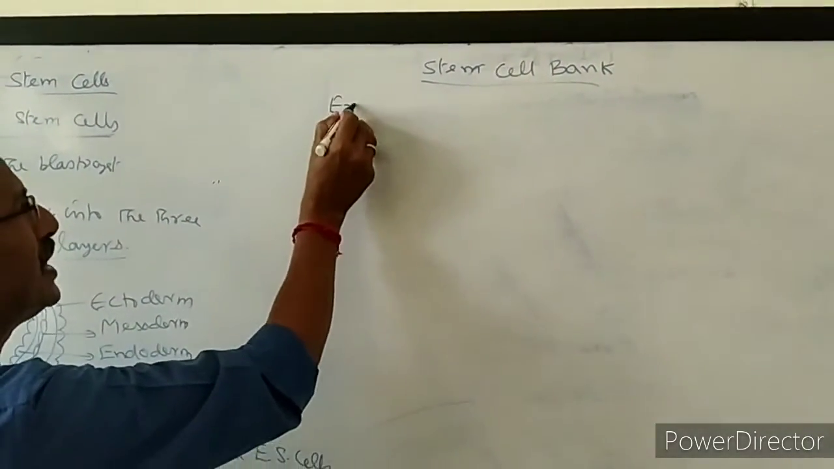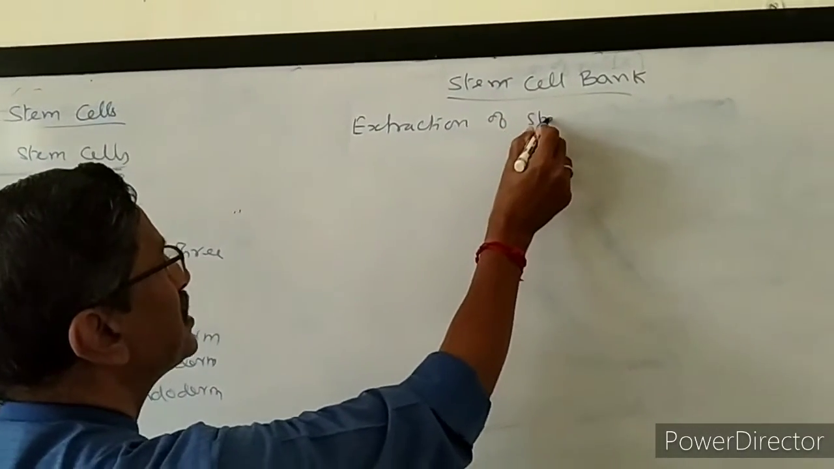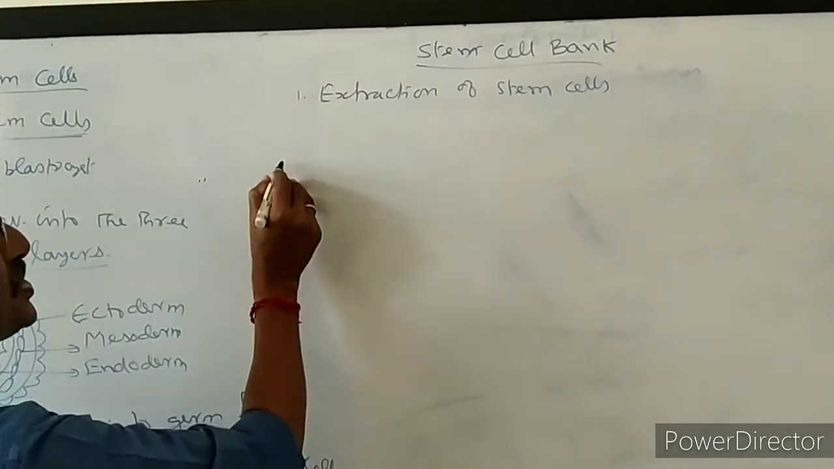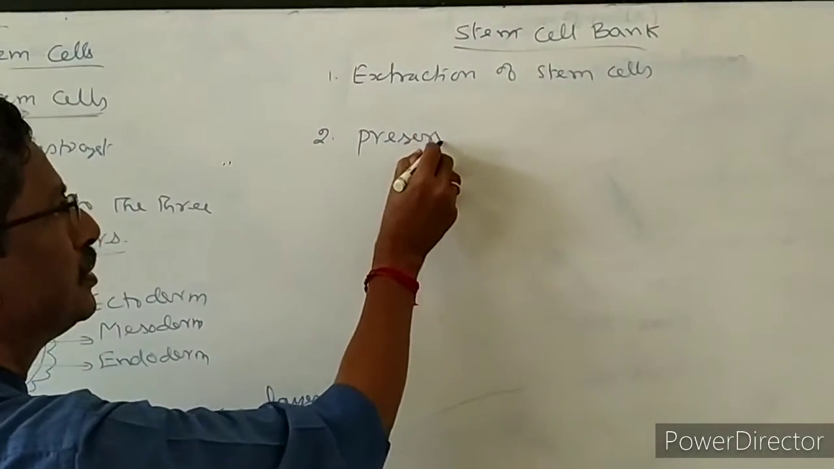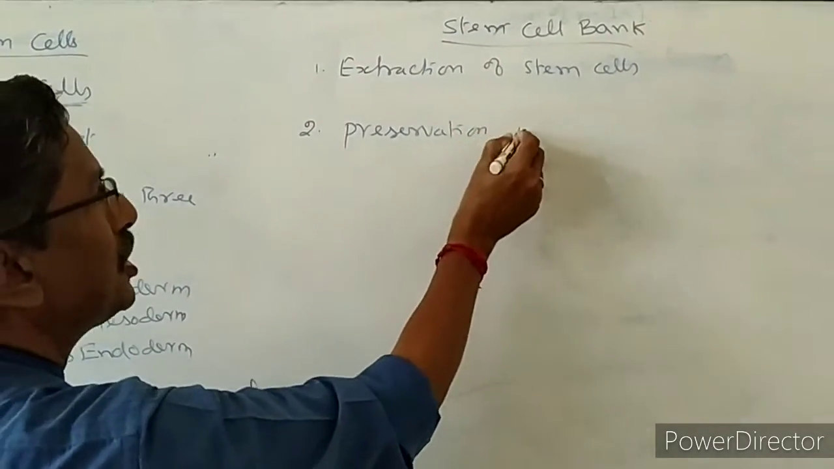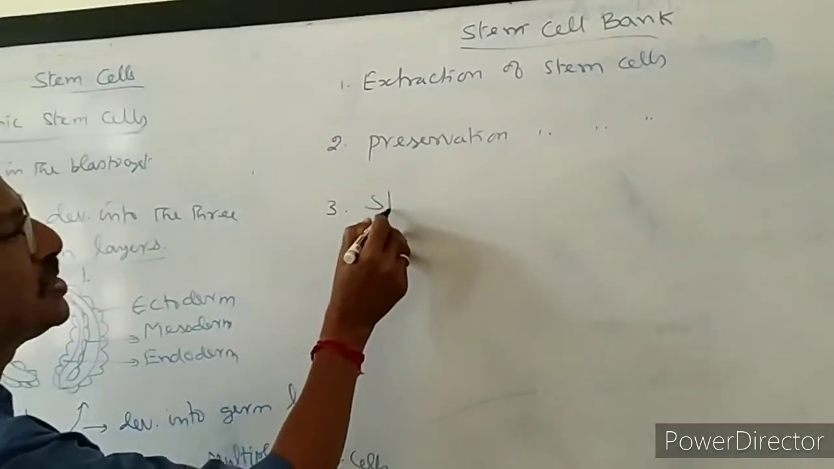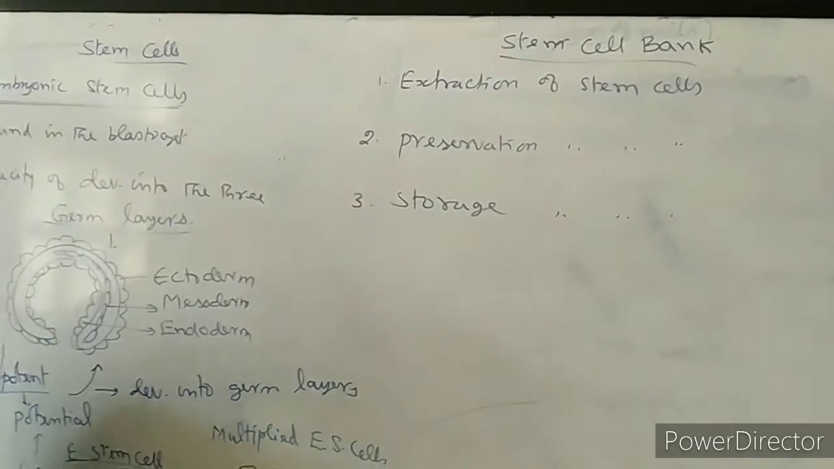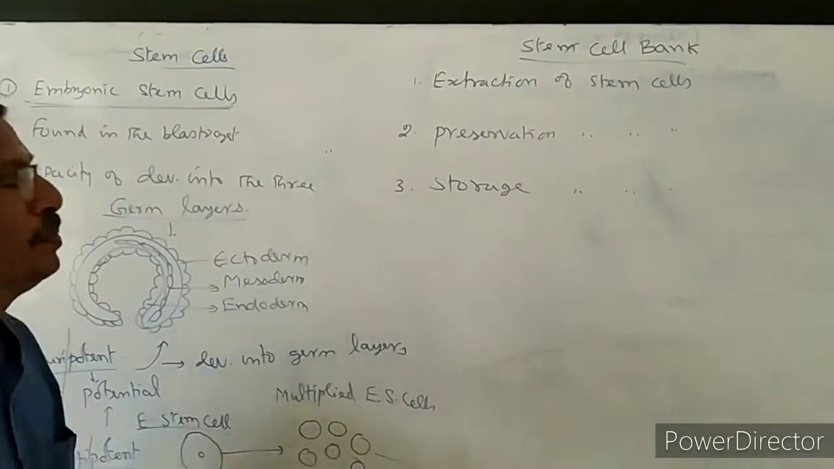The first one is extraction of stem cells. I will explain about this. This is the first step. The second step is preservation of stem cells. And the third one is storage of stem cells. The three things together we can call stem banking.